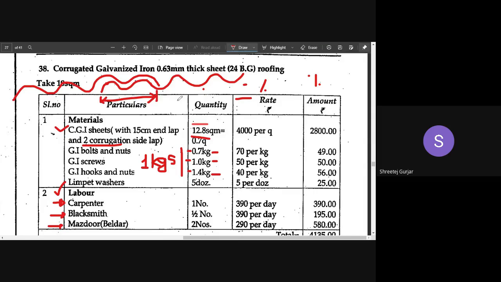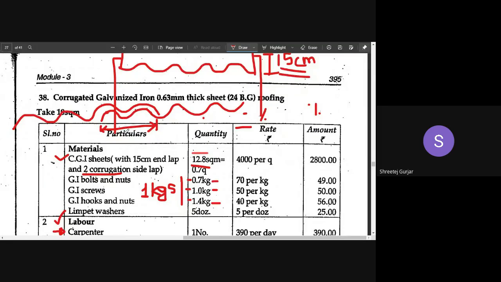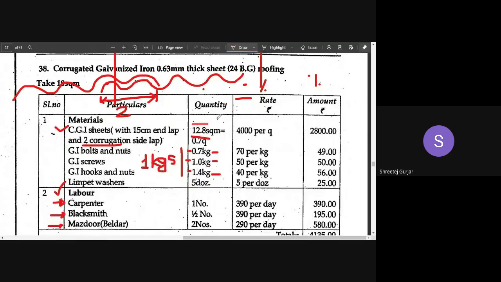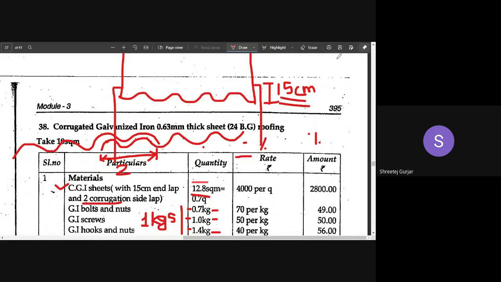This is sideways, and in the vertical direction you can see it is a 15 centimeter overlap. This is your top sheet and bottom sheet which overlap, going like this, and this overlap is 15 centimeters. The sideways overlap is 2 corrugations. This overlap also we have to consider under the extra that we have considered as 2.5%. So all these things are covered in this 2.5 percent extra.